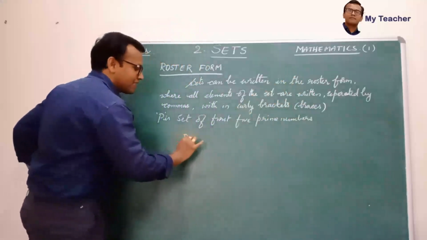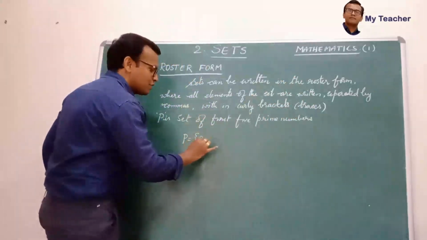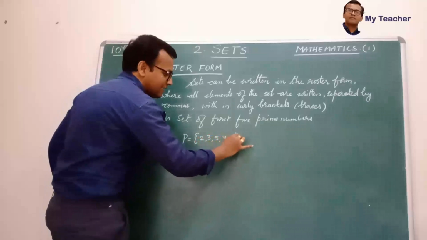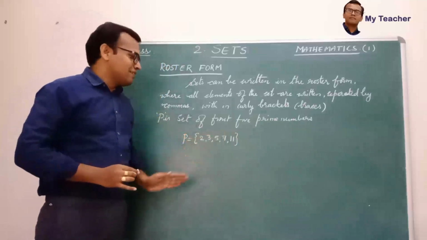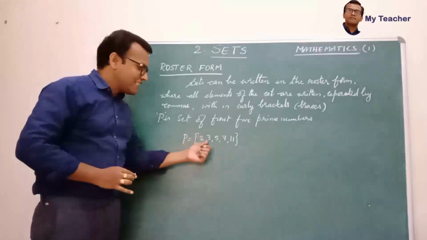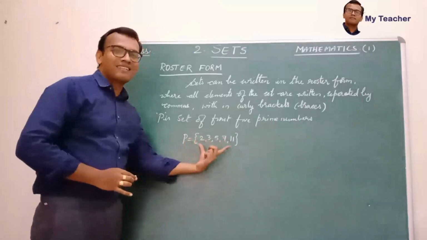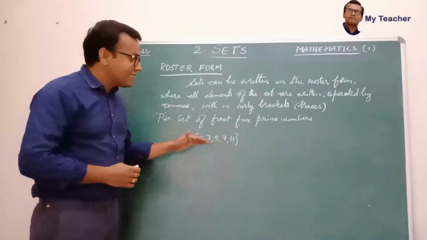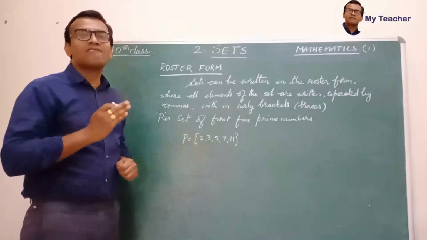So let me write here, P is equal to the set of first 5 prime numbers: 2, 3, 5, 7 and 11. We have written all the elements in the set, each element is separated with a comma, and they are enclosed in the set brackets, or curly brackets, or braces. This form of writing a set is called roster form.